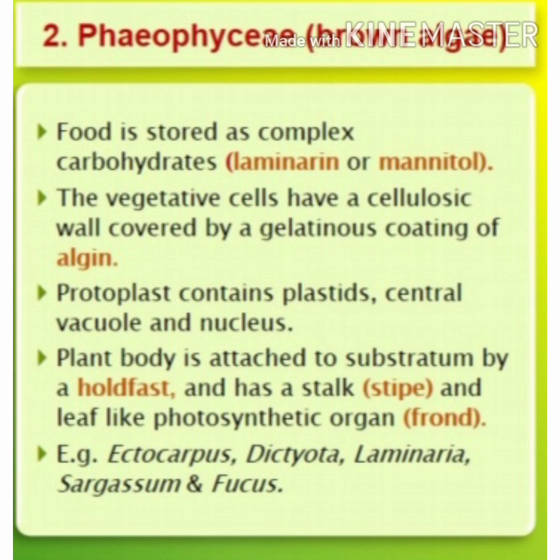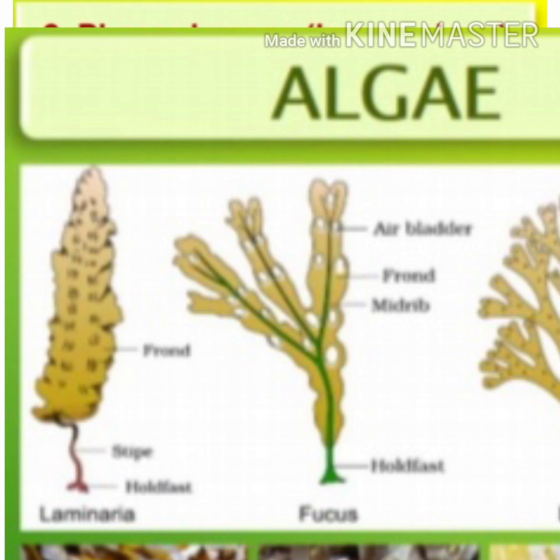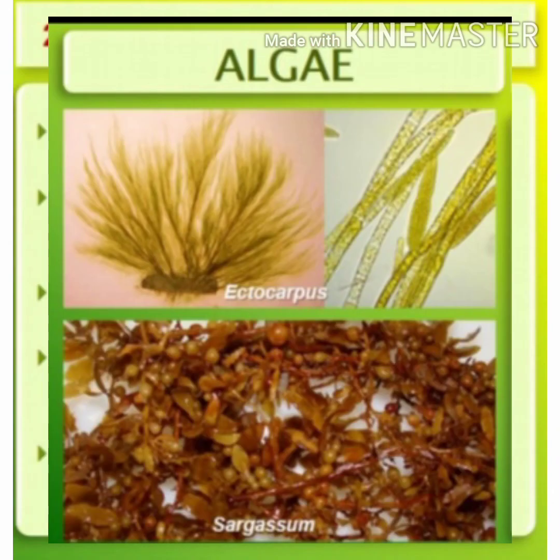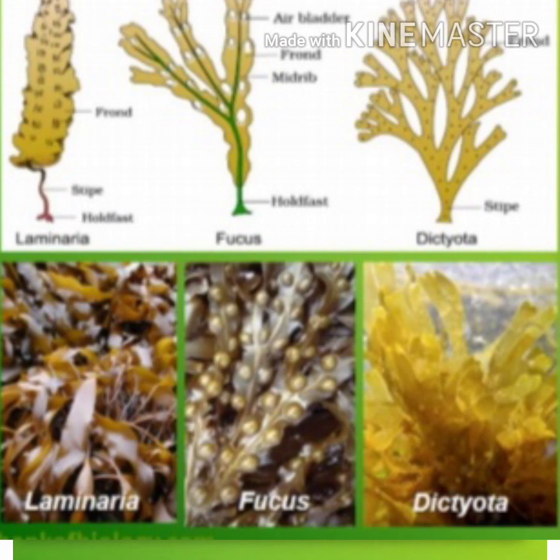In Phaeophyceae, food is stored as complex carbohydrates. They are laminarin or mannitol. The vegetative cell has a cellulosic wall covered by a gelatinous coating of algin. The protoplast contains plastids, a central vacuole and a nucleus. The plant body is attached to the substratum by a holdfast and has a stalk known as the stipe and a leaf-like structure called the frond. Different examples of brown algae are Ectocarpus, Sargassum, Dictyota, Laminaria and Fucus.